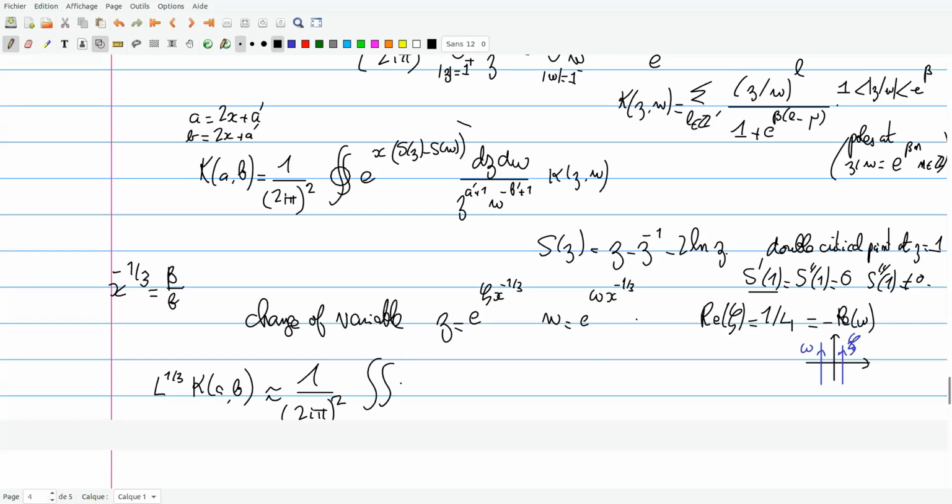When I do the Taylor expansion, all I have to keep is the first non-zero part, and it will be of the order zeta cubed, because I have a double critical point, so I have just the third derivative to keep. Zeta cubed over 3.